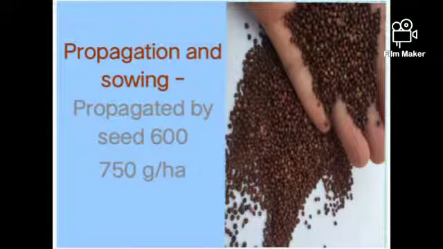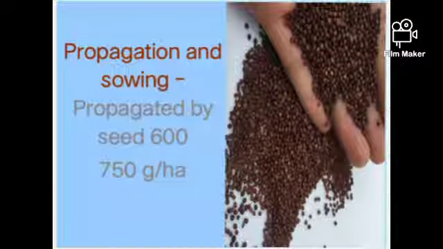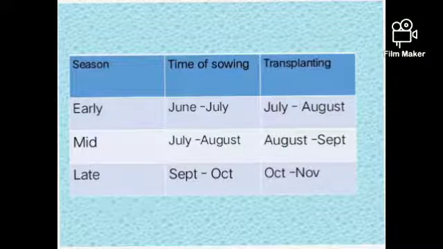Propagation and sowing of cauliflower. It is propagated by seed. On average, the seed rate of cauliflower is 600 to 750 grams per hectare. Season of sowing and transplanting: for early cultivars the season is June to July, and transplanting into the main field is in the month of July to August.